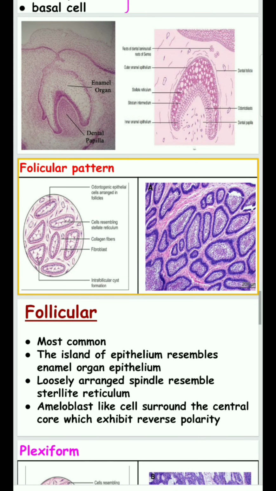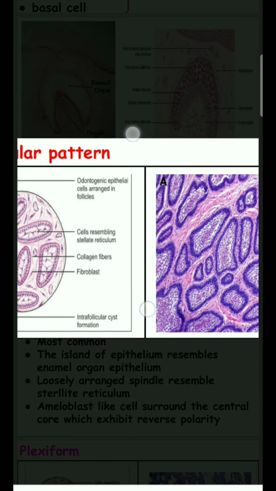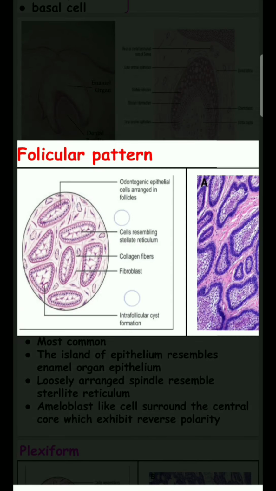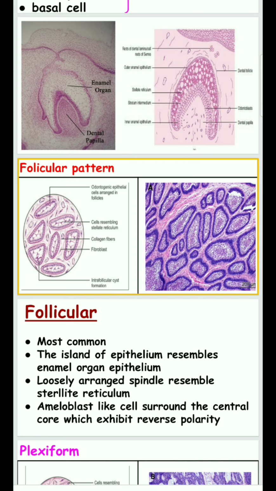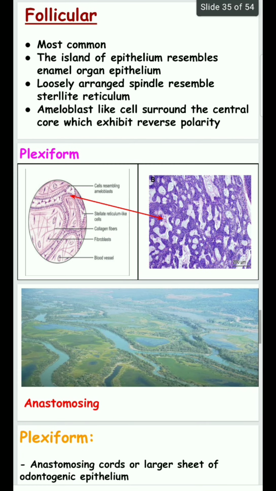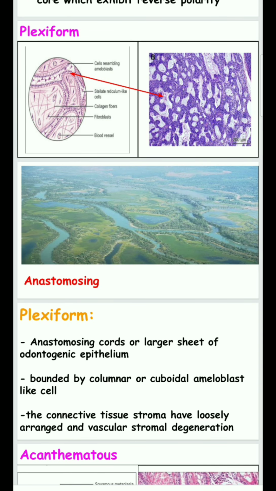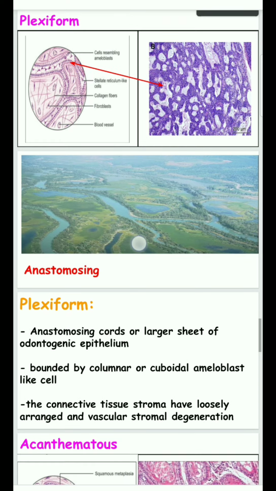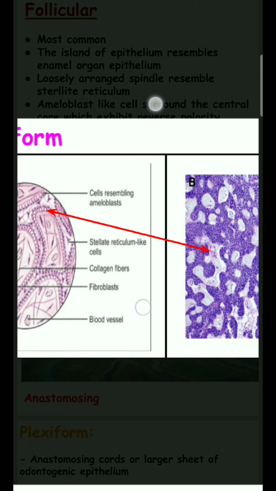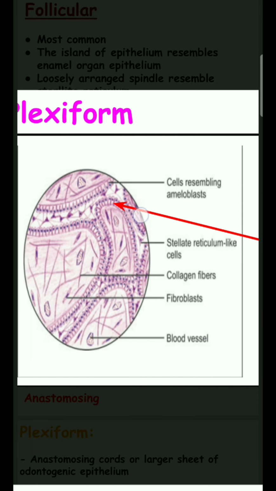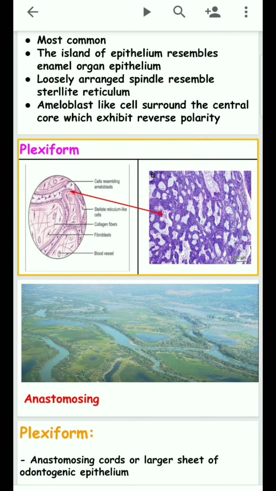Reverse polarity is nothing but what is seen in the ameloblast during enamel formation. Here also the follicular pattern has reverse polarity around the periphery of the ameloblast-like cells. In plexiform, there is only one difference: the follicular pattern islands become anastomosing, and this is called plexiform. Both are similar, but the anastomosing appearance is seen here, and here also. That is the only major difference.